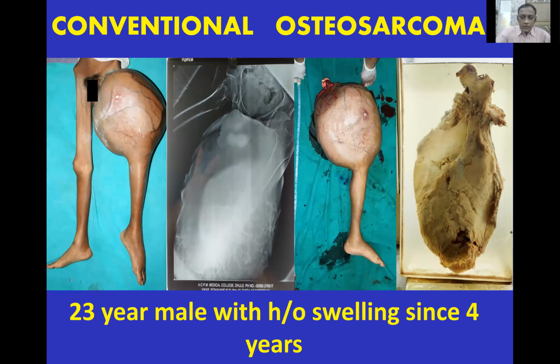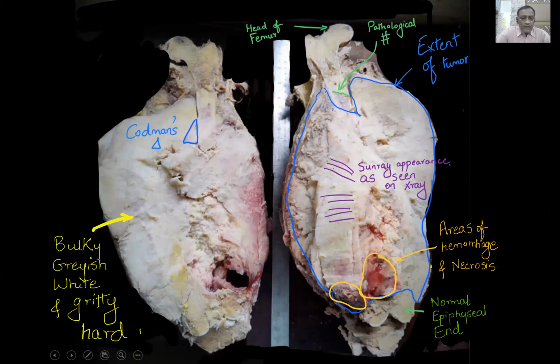And this is the tumor. And this is the cut section of the tumor. And these are the two views. This is bulky, grayish white, and pretty hard. It was very hard. We broke 3 saws to cut this bone.